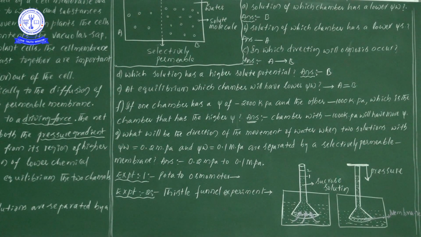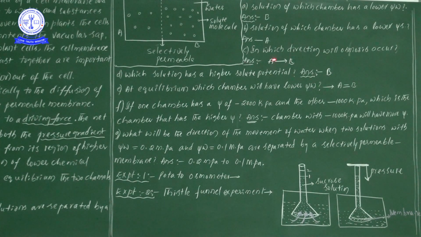If you add any kind of solutes into pure water, the water potential is reduced. That's why, if you decrease the water potential, the solute potential is increased. Both are vice versa, sometimes. Okay, so for the chamber with lower solute potential, we take A.